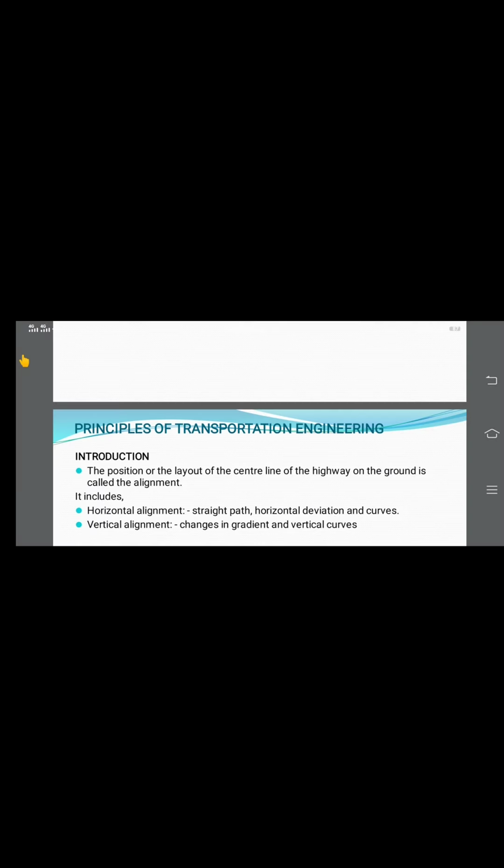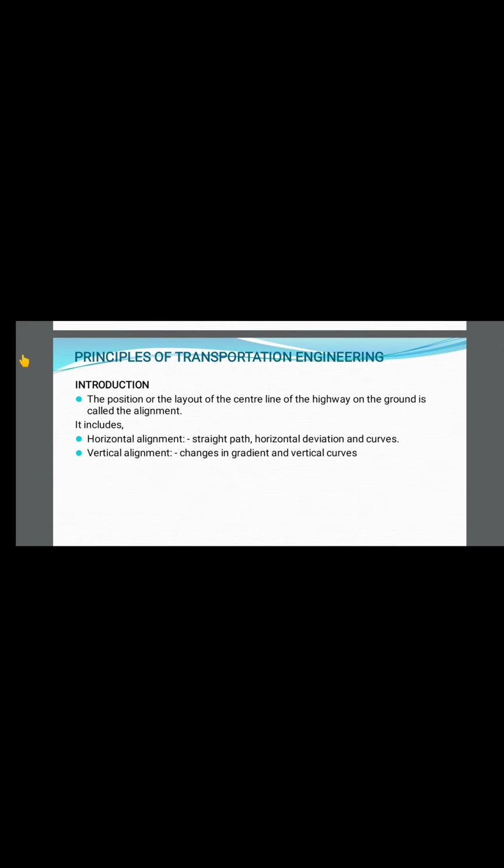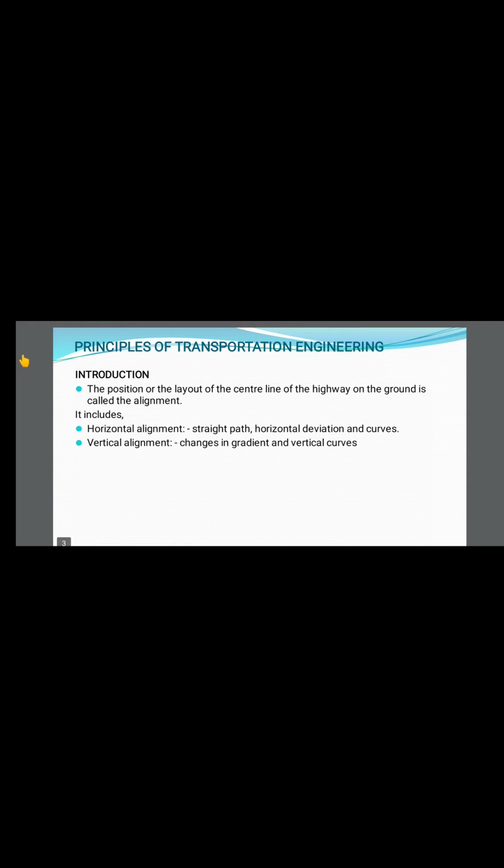The position or layout of the central line of the highway on the ground is called alignment. What is alignment? The position or layout of the center line of the highway on the ground. In our survey you did alignment of the survey. What is alignment of the survey?